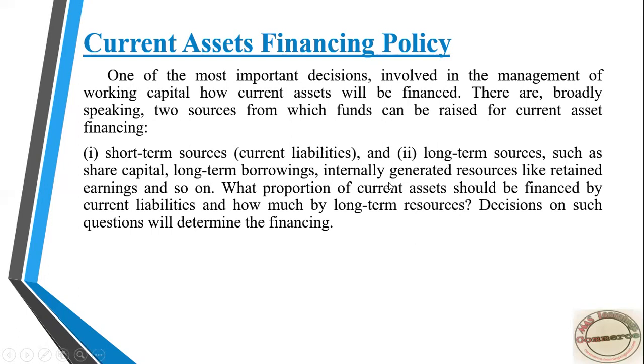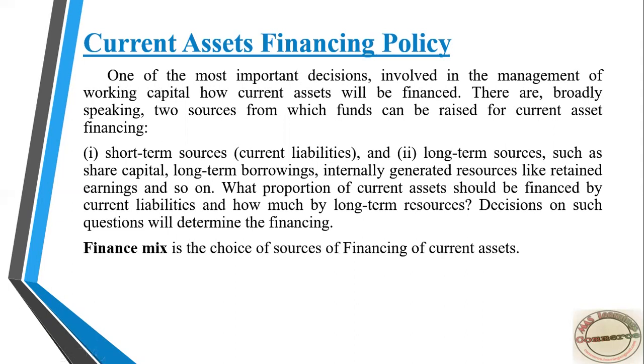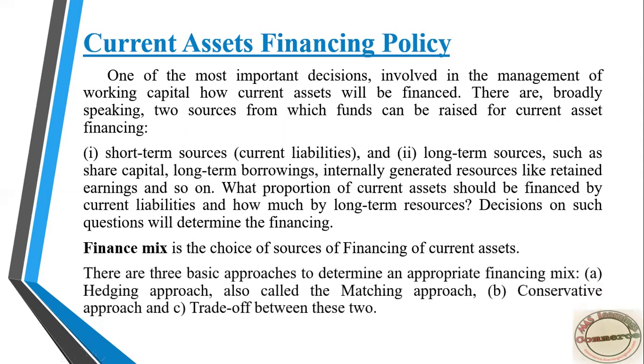This is known as the financing decision, which you have to take into consideration. For this, we have three approaches, three decisions for our financial mix.